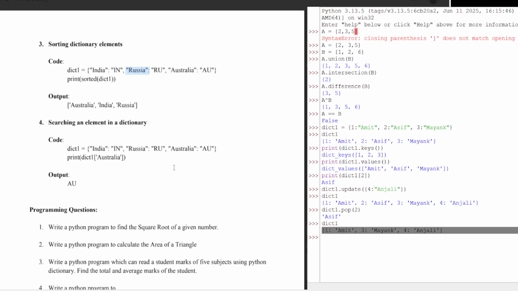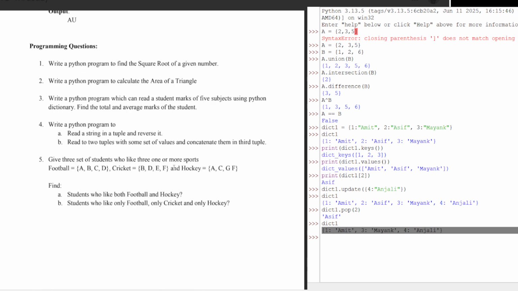So this was all about the data structures we have studied in previous videos. We have studied lists, then tuples, and in this we have studied sets and dictionaries. These are some sample questions which you can work out.